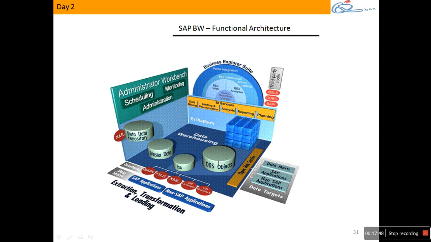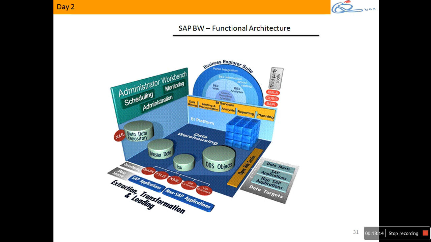Next we have something called the Operational Data Store. ODS stands for operational data store, which can hold anything. It can hold master data, or it can also hold transaction data, depending on the scenario. And purely transaction data gets into the cube. Once the transaction data gets into the cube, we can use that data for multi-dimensional analysis. That's the concept. Multi-dimensional analysis can be done on top of this cube.